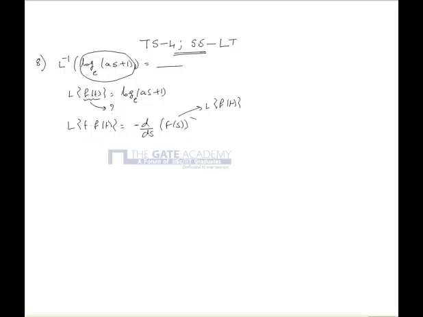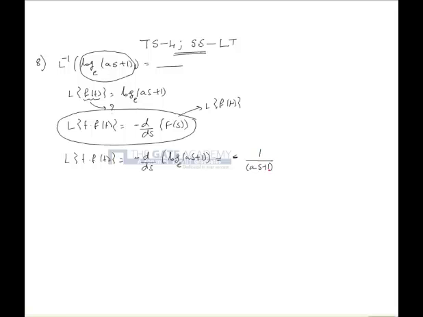So using this property, we can write that Laplace transform of t into f of t is equal to minus d by ds of log of as plus 1. Here the base is e. This can further be reduced as minus 1 by as plus 1 multiplied by a, because derivative of log of as plus 1 is 1 by as plus 1 multiplied by a. This can further be reduced as minus 1 by s plus 1 by a.